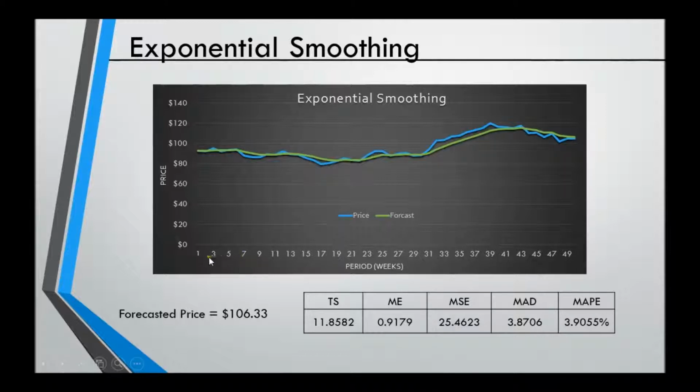Using the exponential smoothing method, the graph forecast is in green. It follows very, very closely to the actual price. Mean average percent error was 3.90, pretty close to 4%, which is pretty low, but comparatively not as low as another forecasted method. The forecasted price came out to $106.33.